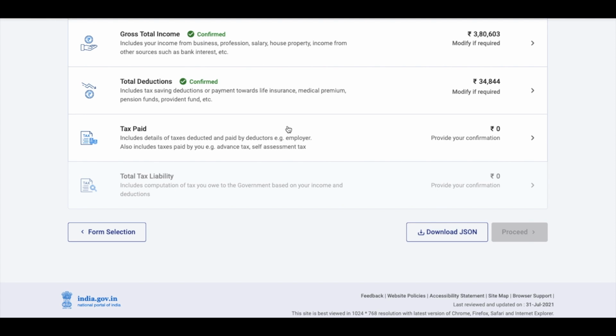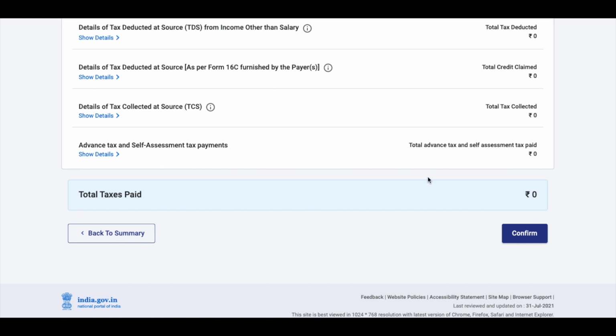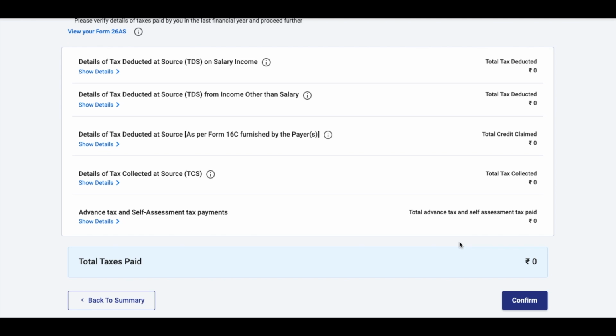Now, as you can see, your two heads are confirmed and now it's asking for your tax paid column. Now, in this case, tax is not payable because if your income is only up to 5 lakhs, there are some reliefs due to which no tax is payable. In your case, if there is certain tax that is deducted, it'll appear here directly. You don't have to do anything. And once it has appeared and you know that it's matching with your Form 16 or with your computation, then you're going to say confirm here.